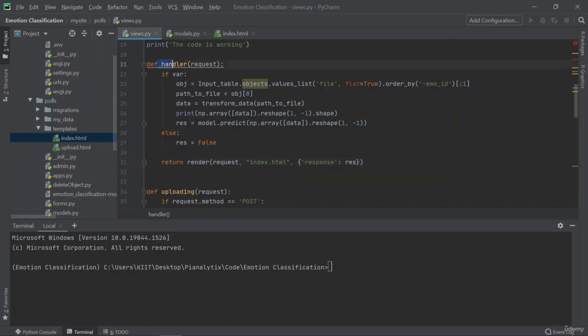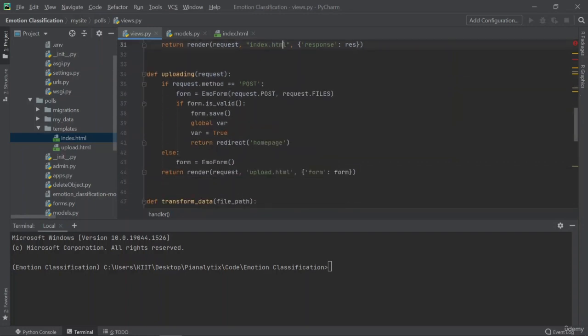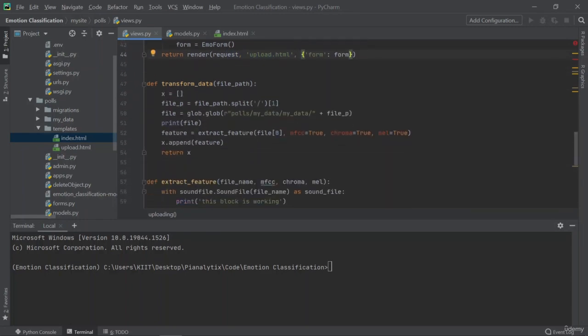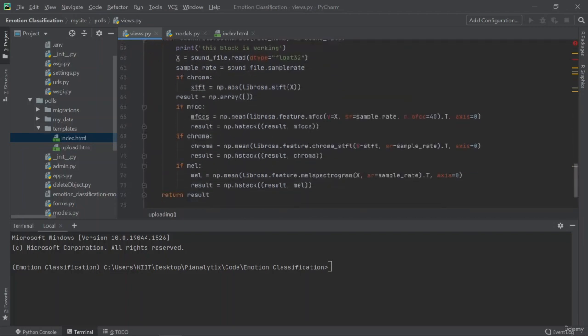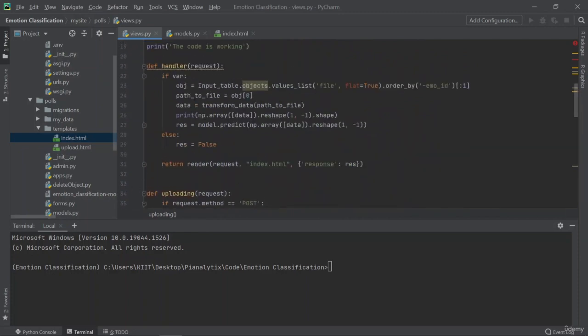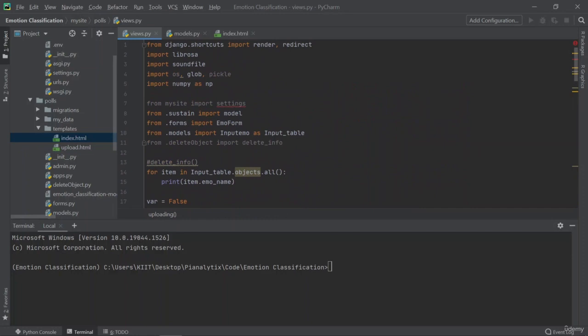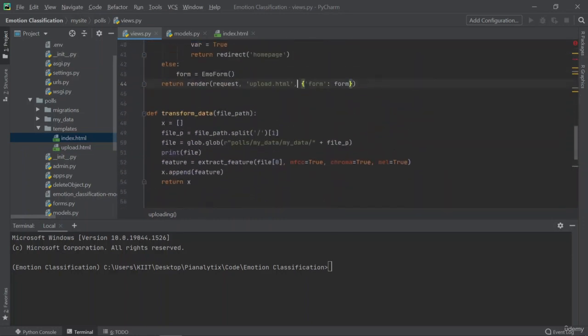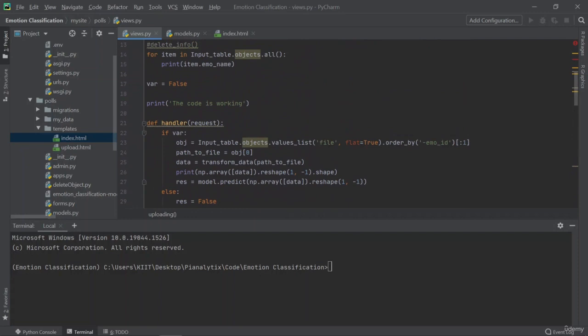Okay, so we have to call this function, and this function is going to serve the file to the user. As you can see, this is again taking a request parameter, so it is handling a separate HTML file. But you can see, this function is not taking request as a parameter, so there's no file for this one, right? So these functions were to just transform data and predict. Anyways, so we have the handler and the uploading function. But you can see that though I've created a lot of functions here, we have no function calls for uploading and handler. So both of these functions do not have their calls in this file.